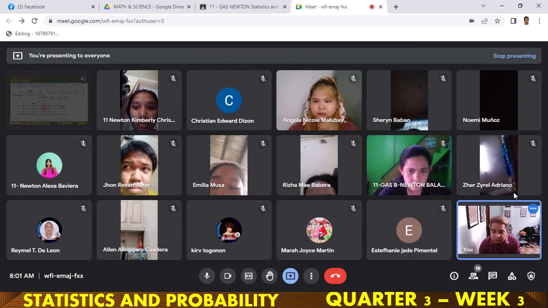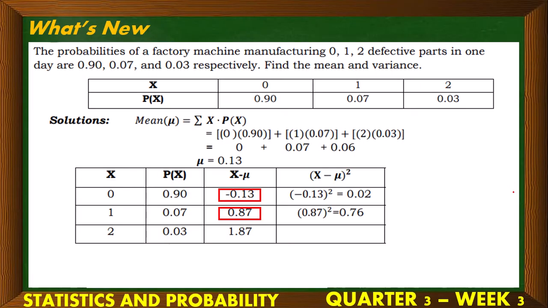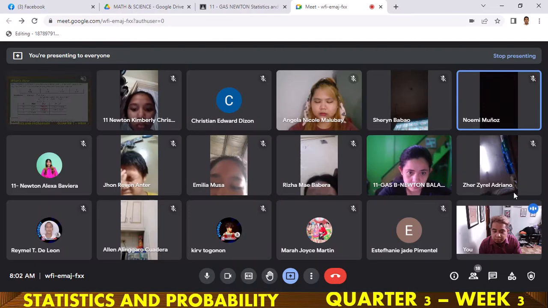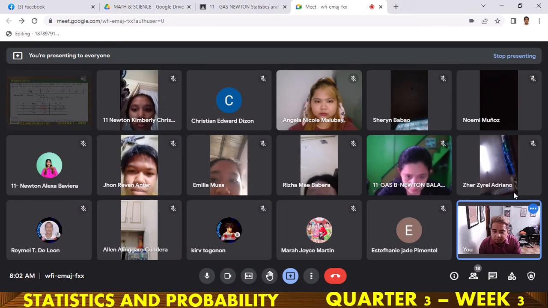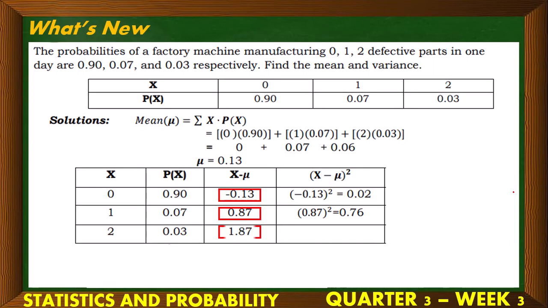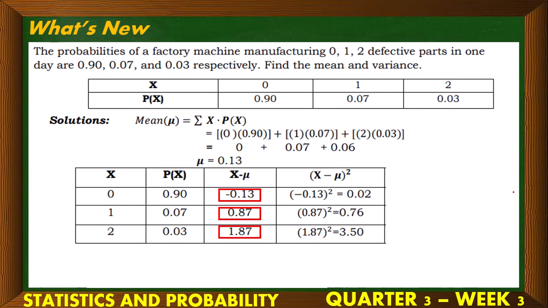Multiply it by itself. 0.87 times 0.87. What's the answer? And then round off to two decimal places. 0.76. Very good. And the next, 1.87 times 1.87. Musa? 3.5 or 3.50. Correct. So, are we done with the problem? Not yet. Why? Because we still have to multiply by the probability of the random variable x.